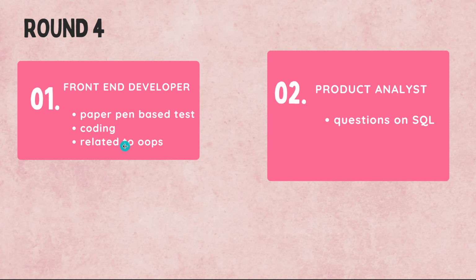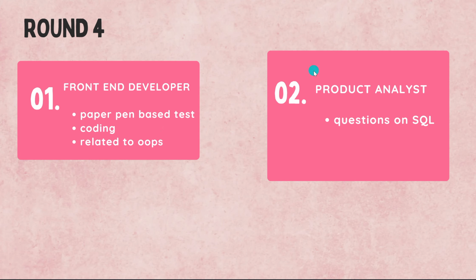Okay, see, they have given coding questions related to OOPS. Mainly they have asked about classes, like they have asked you to maintain class A and class B, like child class and parent class, how you inherit, and how you maintain polymorphism and encapsulation. Mainly based on those questions only I will give the question. Don't worry, now I will let you know which question they have asked in this round.